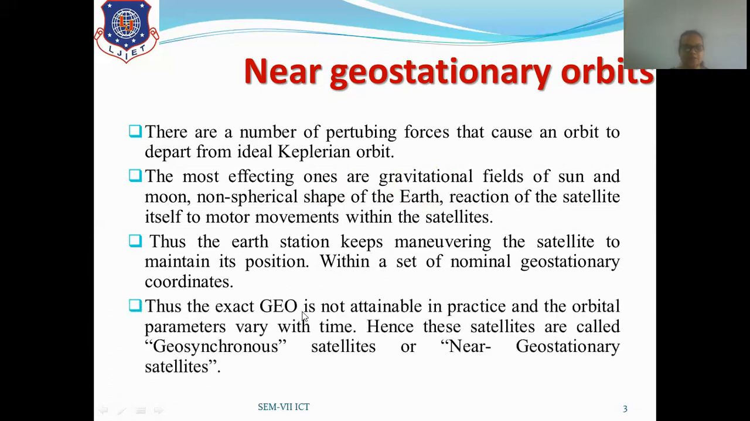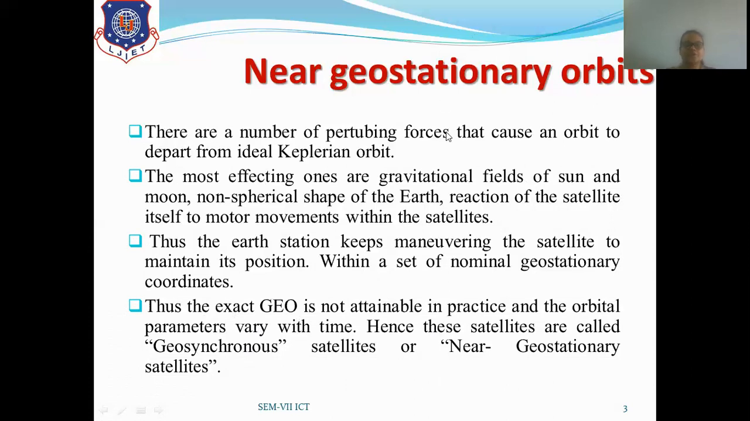Thus, the exact geostationary satellite is not attainable in practice, and the orbital parameters vary with time. Hence, these satellites are called geosynchronous satellites, or near geostationary satellites. Practically, not all satellites can be launched in geostationary orbit, so we launch geosynchronous satellites, which have the same parameters as a geostationary orbit, only the parameters change with time. Clear?